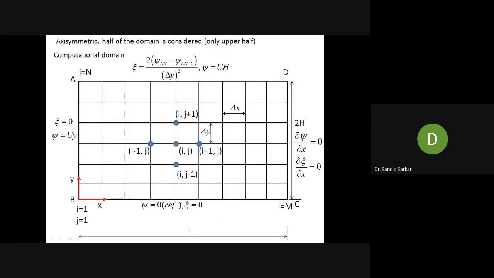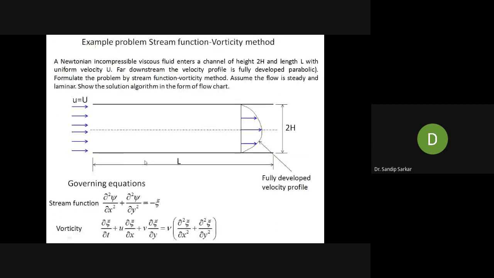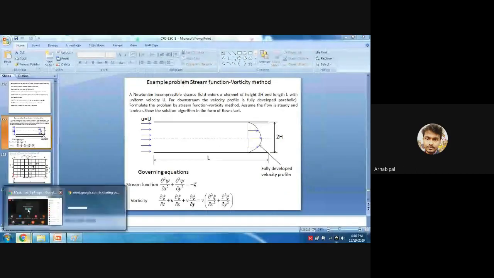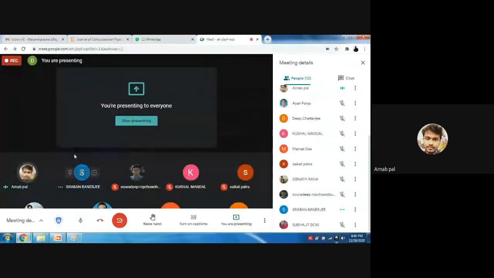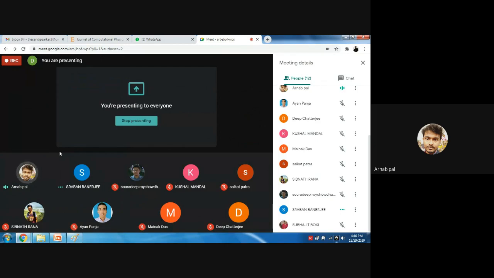Now again, the problem is axisymmetric, fully developed and axisymmetric. Sir, I have one question. Since the problem is axisymmetric, do we use the conditions like we did for temperature? Yes, exactly similar conditions.